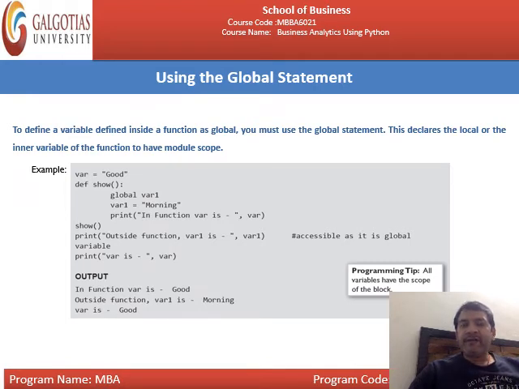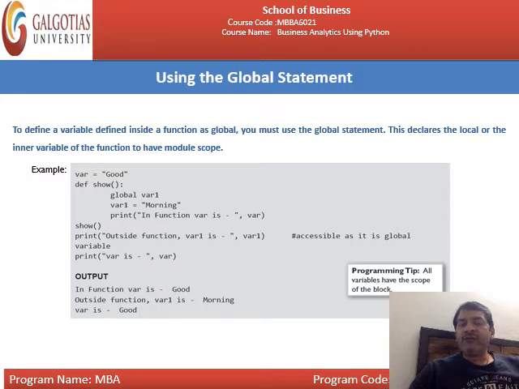Okay, and after that, outside function, var is comma var1. Var1 contains, this is morning. But you have already mentioned that it is a local variable, but you have explicitly declared it as a global variable. Now it will act as the global variable. That's why the name of that particular topic is using the global statement. Okay, now there is no error at all.